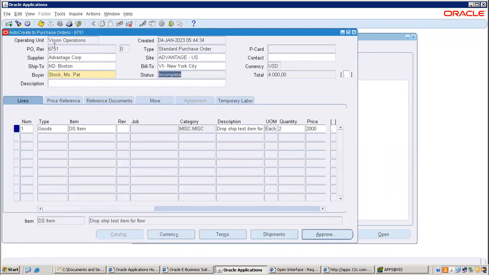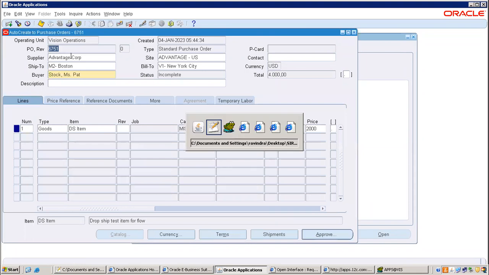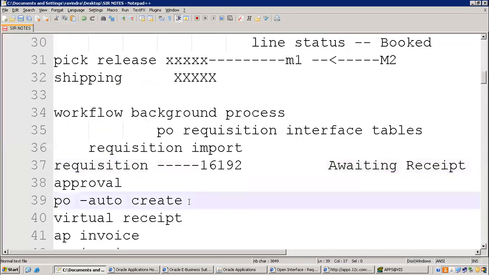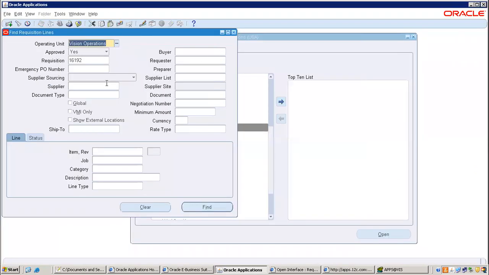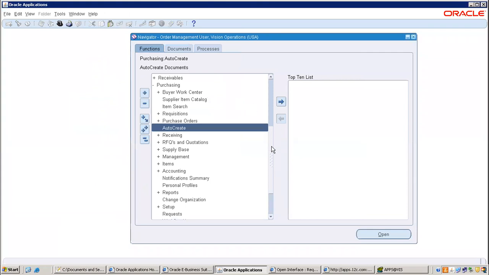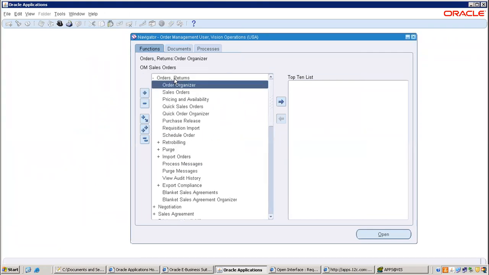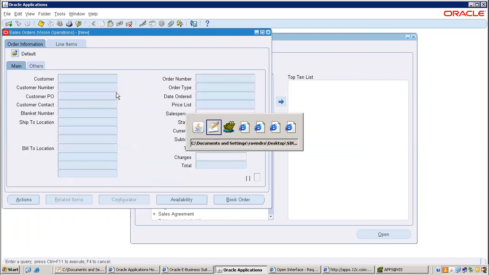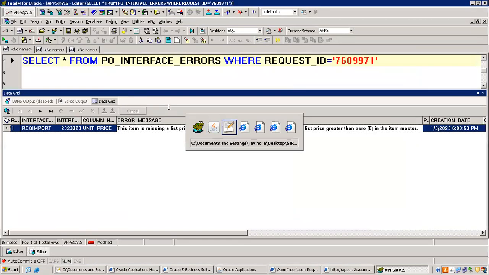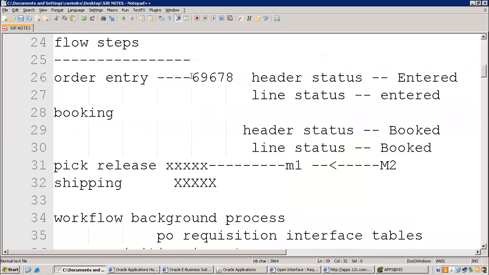Now incomplete PO it is. If you modify the sales order level also, then again it will impact over here. For example, I am checking the sales order now. This is the sales order.